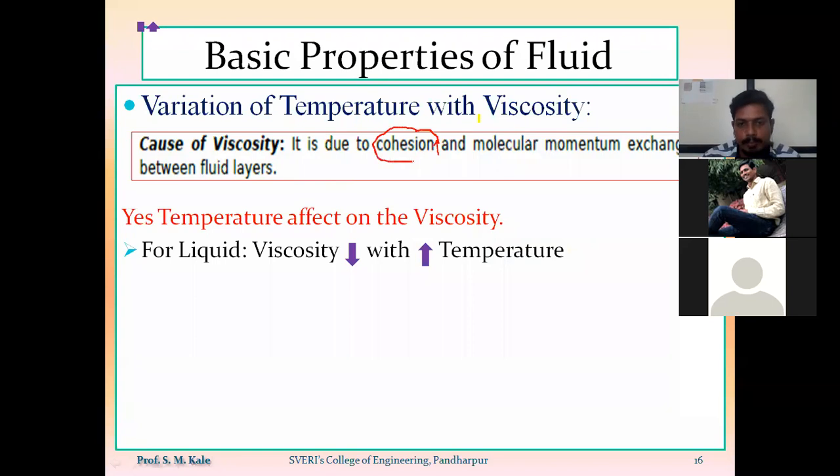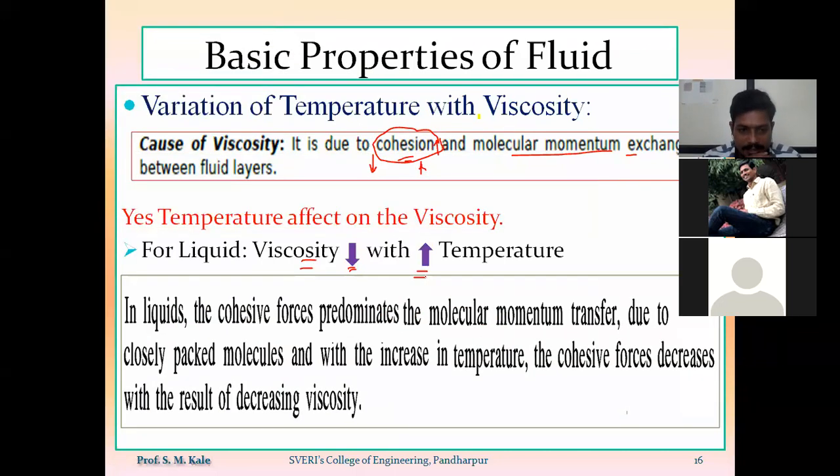The predominant parameter in the viscosity of a liquid is the cohesive force of attraction, and only a very small contribution of molecular momentum exchange is there. So whenever I increase the temperature of the liquid, the cohesive force of the liquid will go on decreasing. So the net effect is that the viscosity of the liquid will go on decreasing with increasing temperature.